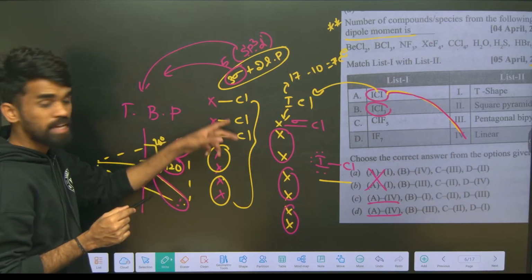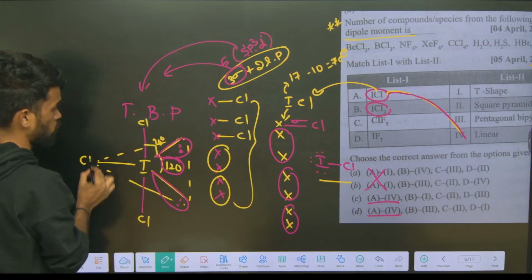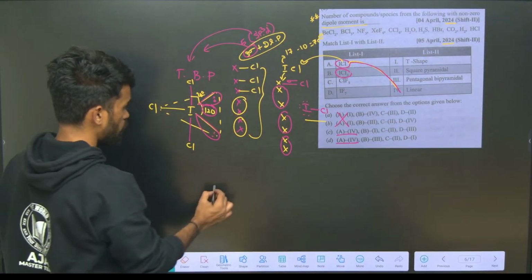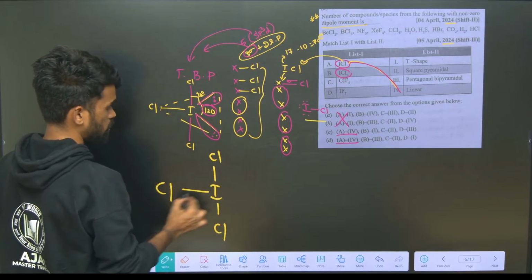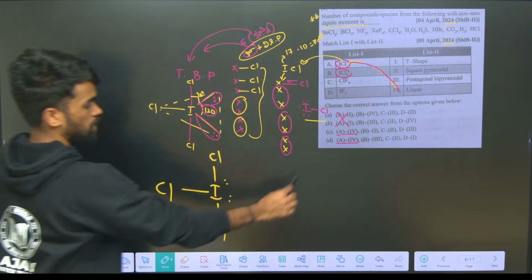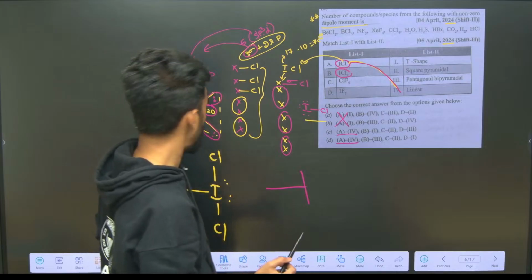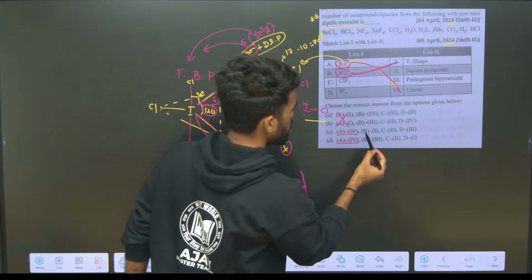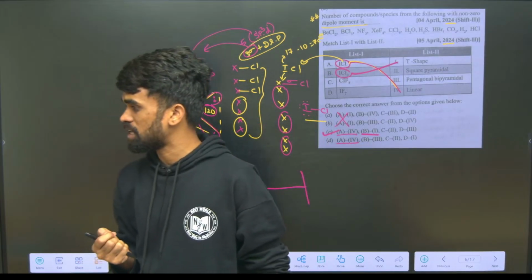Okay, remaining 3 atoms in remaining positions. Here 1 chlorine, second chlorine, third chlorine. So how is the structure now? Look at the structure, how it is looking. Iodine in the center, chlorine here, 1 more here and 1 more here, with 1 lone pair here, 1 lone pair here. So something like a T shape, see, this is like a T now. So what is the shape of this ICl3? It is T shape. So B1. Yes, we directly got our answer. Option C is our perfect answer for this question.